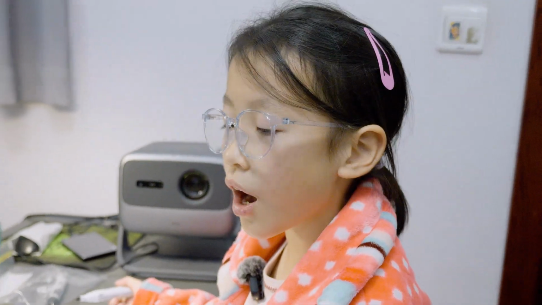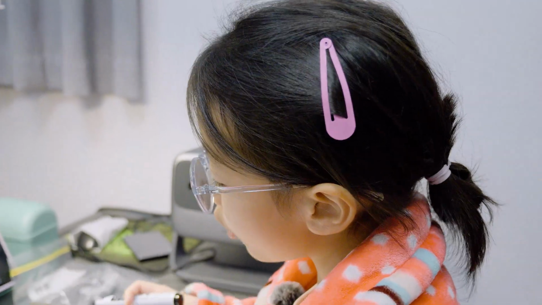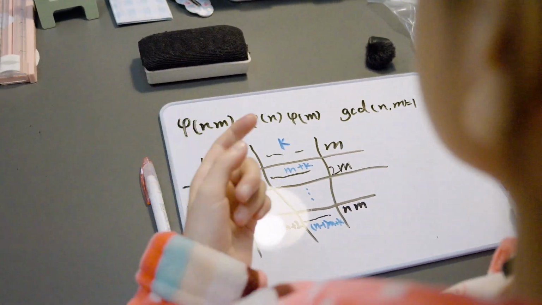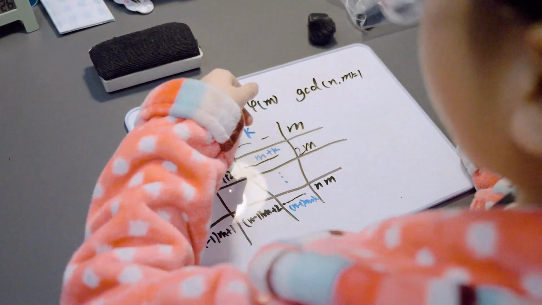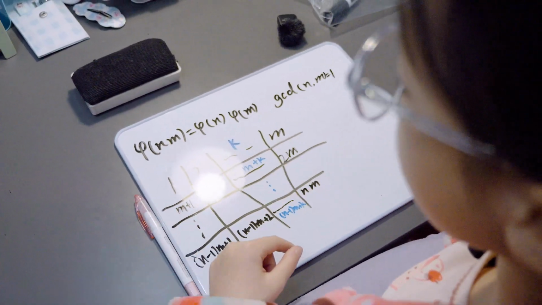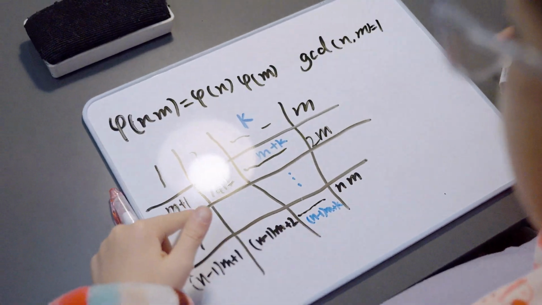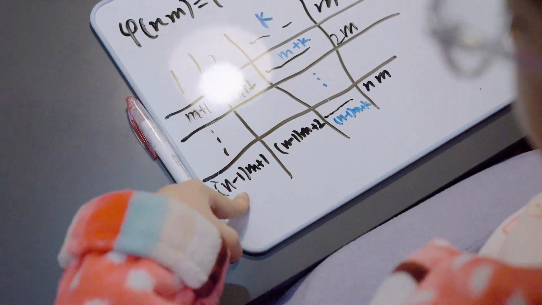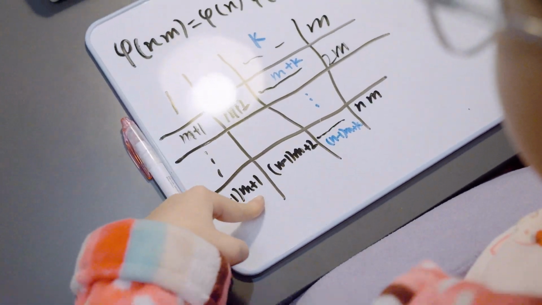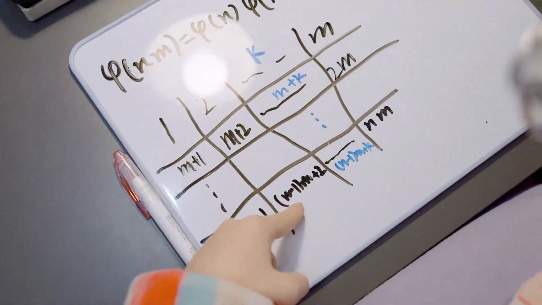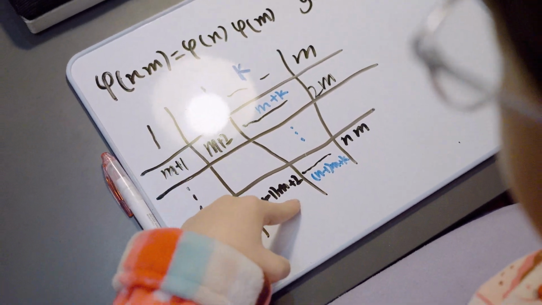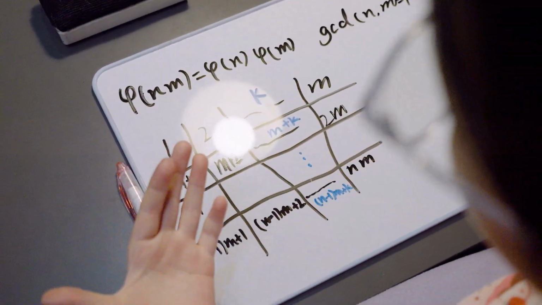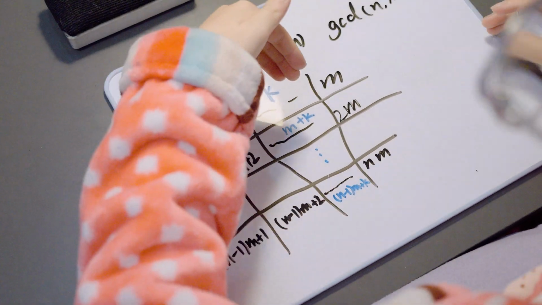Now let's have an easy proof of when m and n, both of them, have their exponents equal to 1. So how do we prove it? First, I have drawn a picture: the first row is 1, 2, up to m, and the second row is m plus 1, m plus 2, up to 2m, and so on. The last row starts with n minus 1 times m plus 1, and the next number is n minus 1 times m plus 2, and so on to n times m.